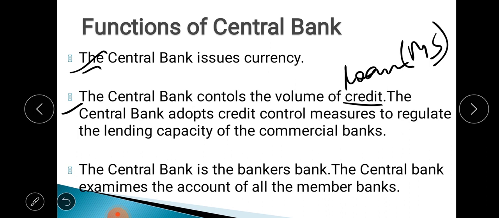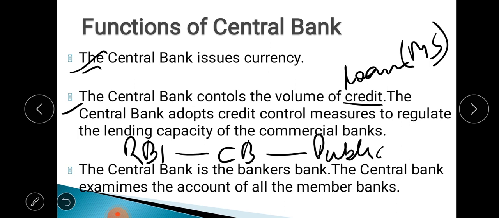Now the central bank provides loan to the commercial bank. The central bank, the RBI, provides loan to whom? To the commercial bank. Now the commercial banks provide loan to the public. Now we know that the RBI charges a rate of interest upon the loan that is provided to the commercial bank. Now if the RBI increases this rate of interest on the commercial bank, what will happen? The commercial bank will borrow less from the RBI.